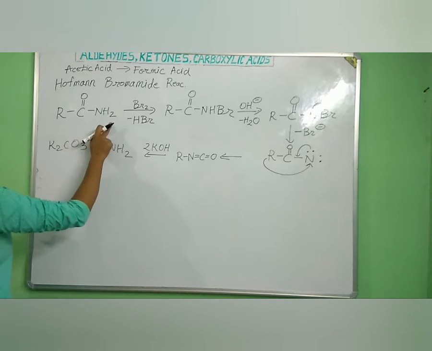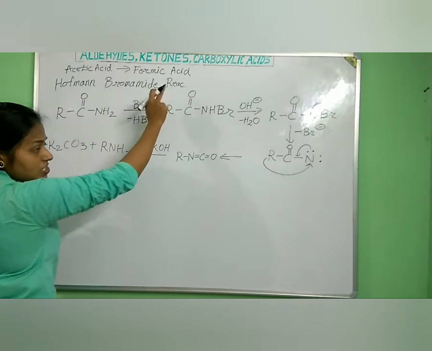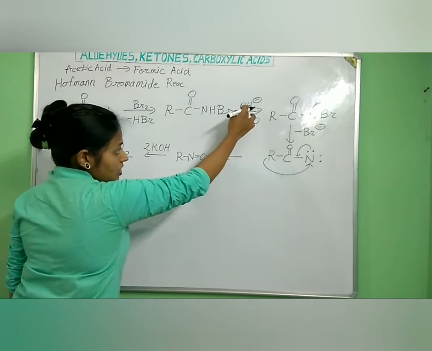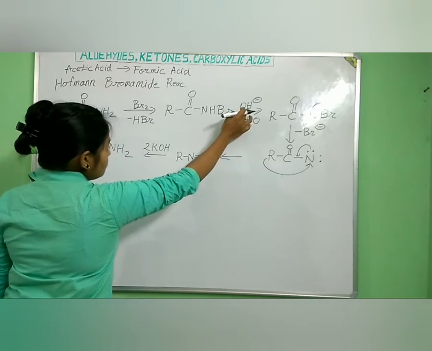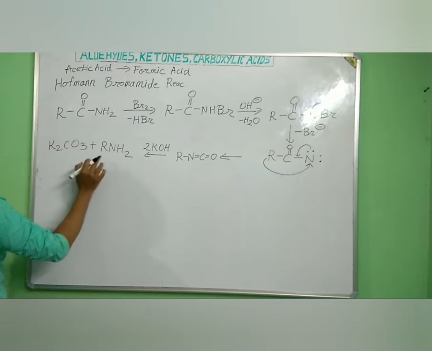So from acid amides we get amines in the Hofmann bromamide reaction, in presence of bromine and a base like KOH.